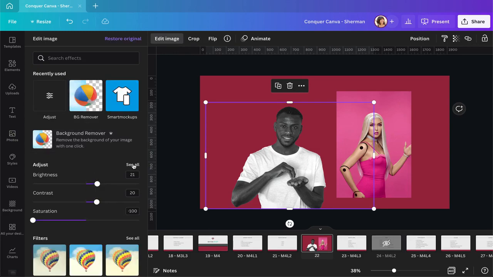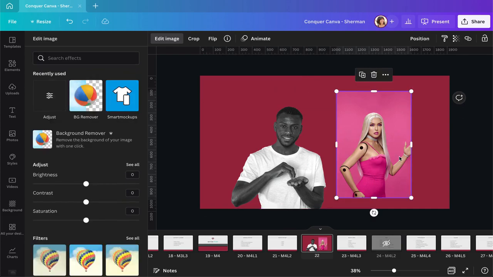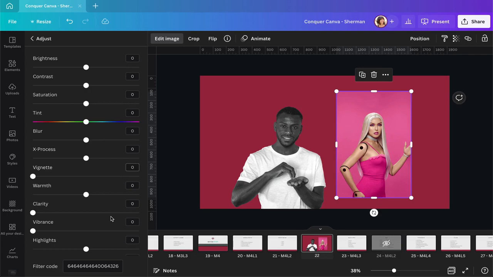Click on See All. And at the very bottom, we see this filter code. You can now just copy the entire thing and then go to her, find the filter code, and paste it here. And it will adjust it exactly the same way we adjusted this picture. So it's not necessarily what you want in this case, but if you want to apply the same filters to all the images, this is the way you could do it. You can copy and paste this filter code.